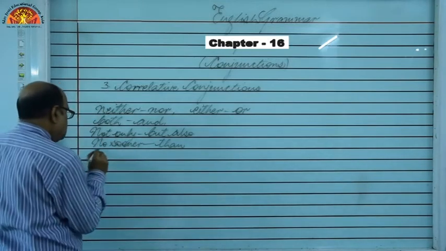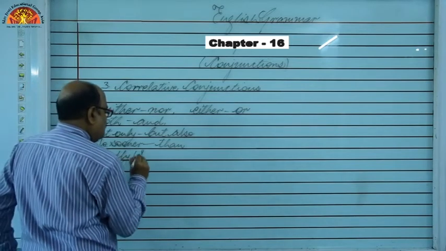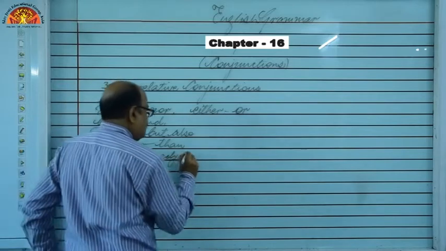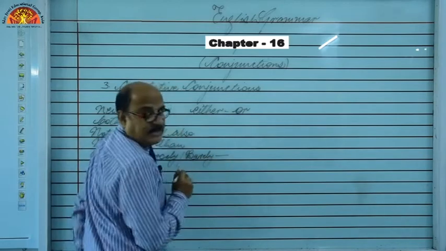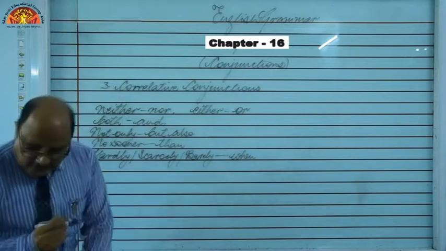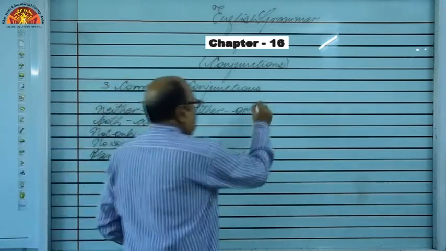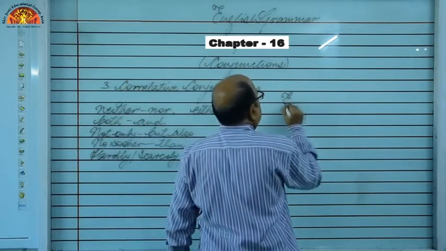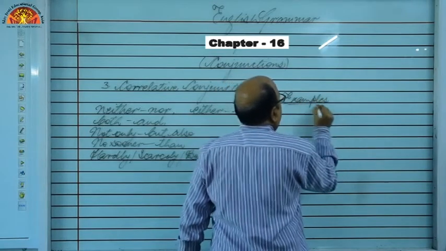Next is hardly, scarcely, barely, and the second part is when. Okay, let me explain them. And here, on this side, I will be writing examples for you, so it will become easier for you.